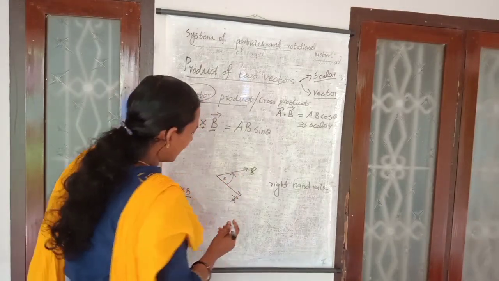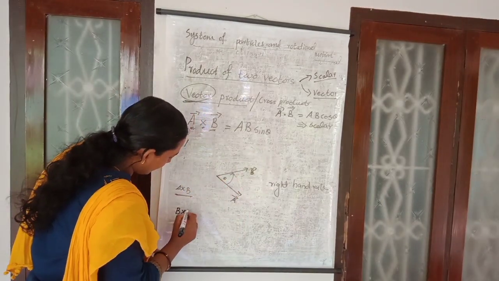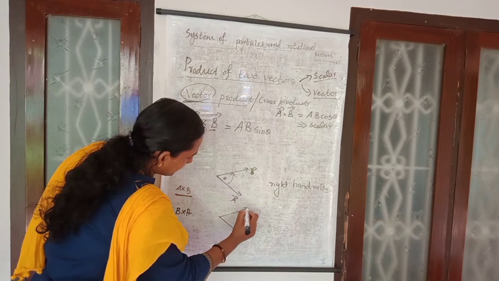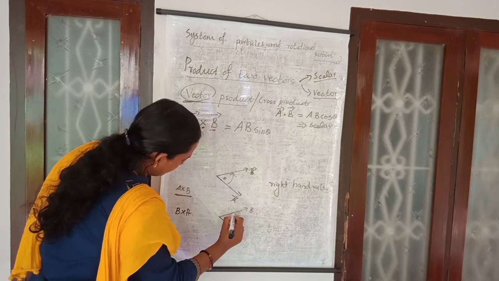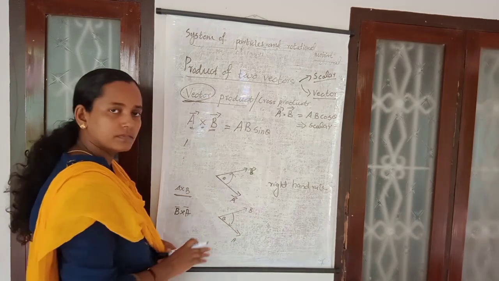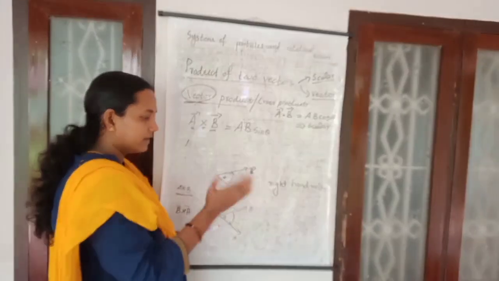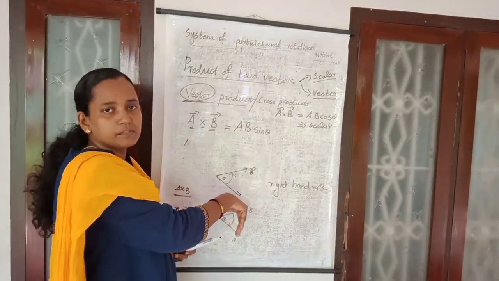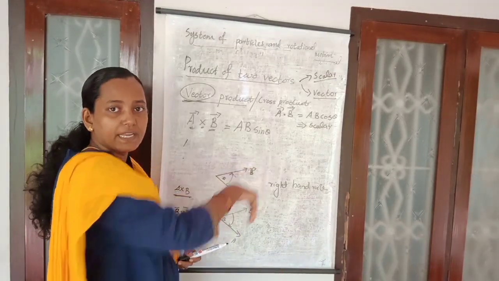And in this plane, suppose you want to find B cross A. This is vector A, this is vector B. B cross A means from B to A. It is the right hand rule itself, but in the previous case we kept the fingers like this, and now we keep them like this. Therefore, the thumb is pointing inward.